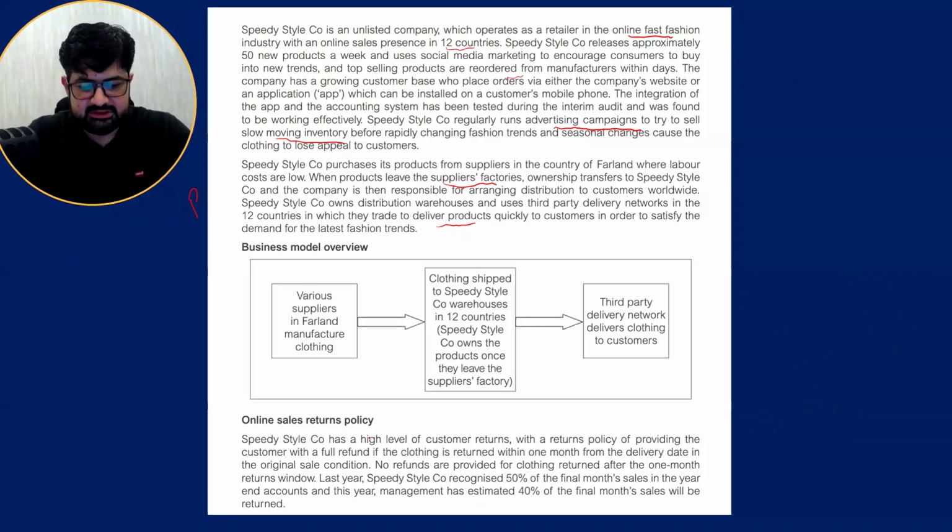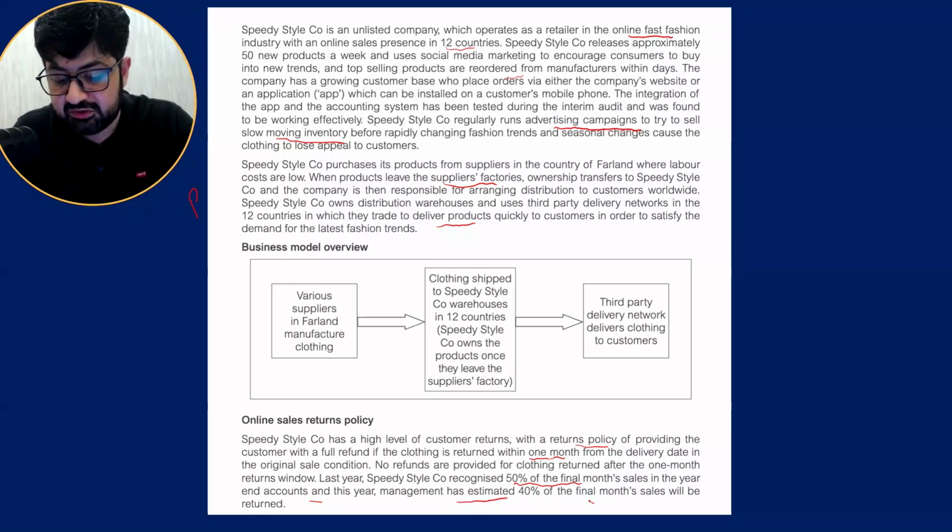Online sale return policy. Speedy Style Company has a high level of customer return concern, with a return policy of providing the customer with a full refund if the clothing is returned within 1 month from the delivery date. So the return policy is there. With the original sale condition, no refunds are provided for clothing returned after the 1 month return window. Last year, Speedy Style Company recognized 50% of the final month's sales in the year-end accounts, and this year, management has estimated 40% of the month.